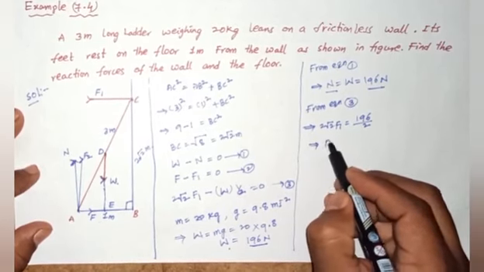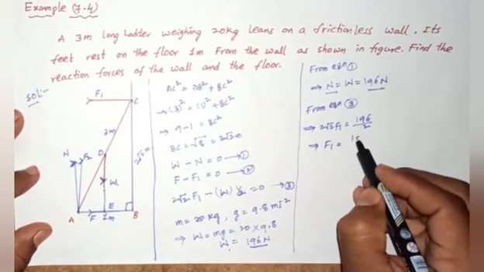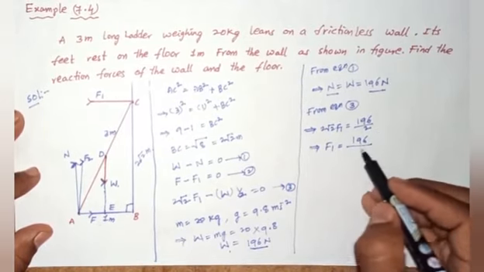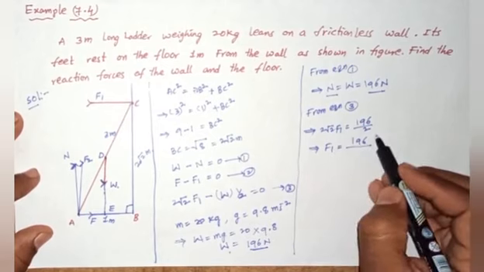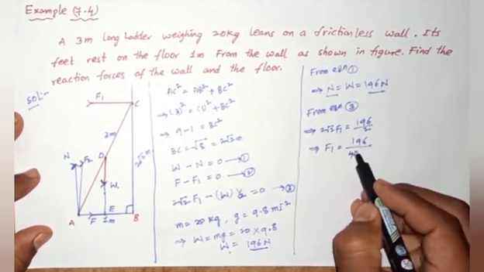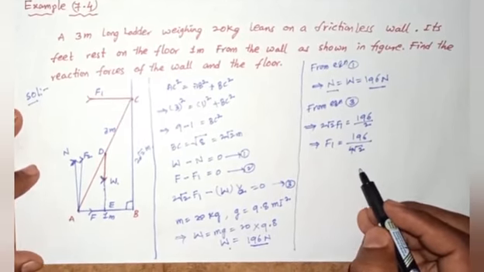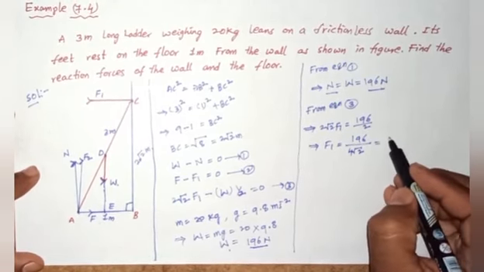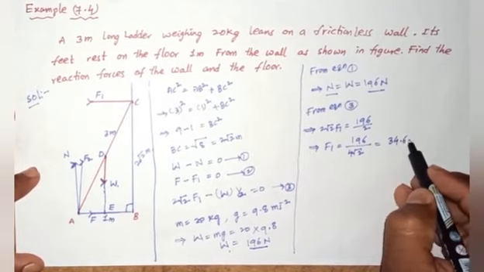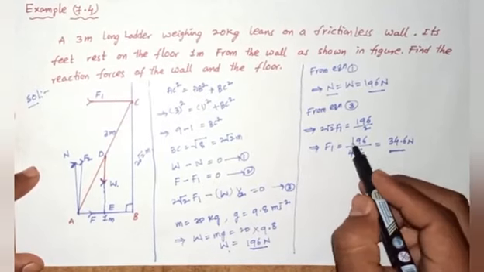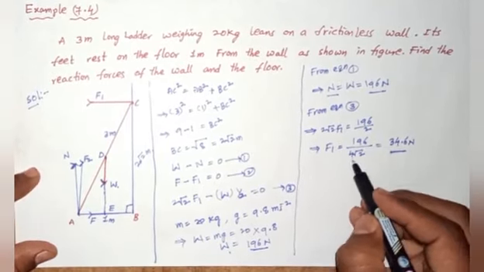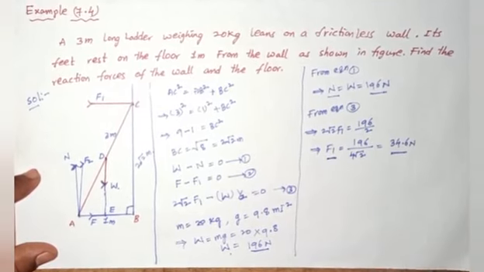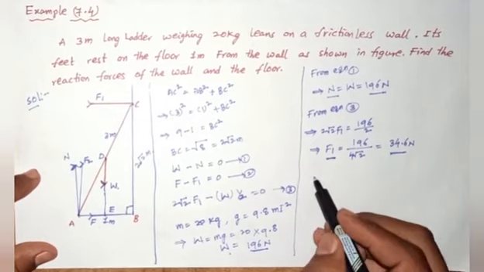That implies F1 equals 196 by, with cross multiplication, 2 root 2 taken to the right side, so the denominator is 4 root 2. That equals 34.6 newtons. We can calculate 196 by 4 root 2 using a calculator. The force F1 equals 34.6.